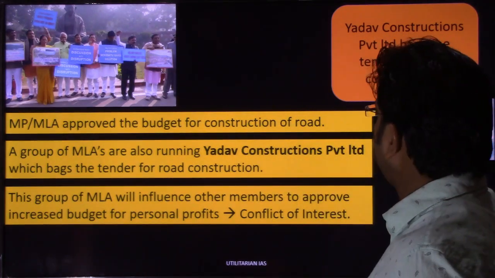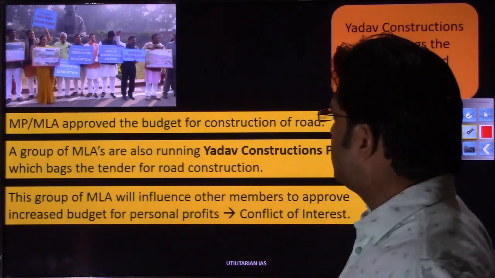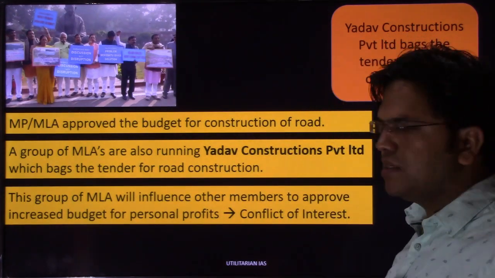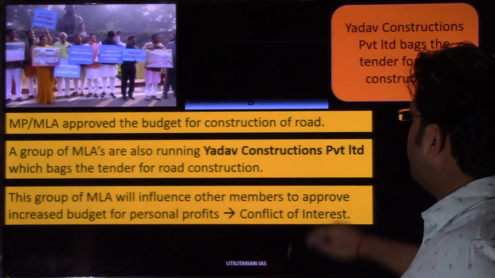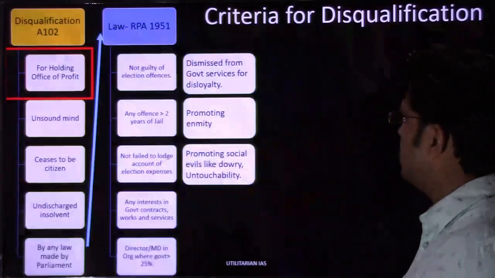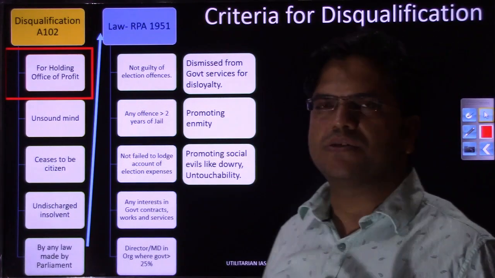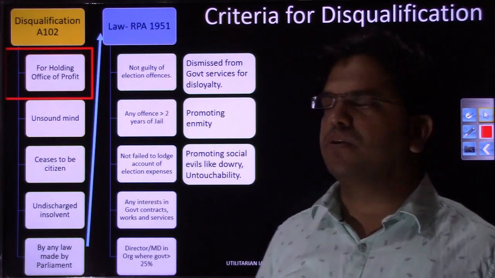That's why members of parliament, members of legislative assembly, president, vice president and governor are not allowed to hold any other office which is under the government of India, state government or local government.